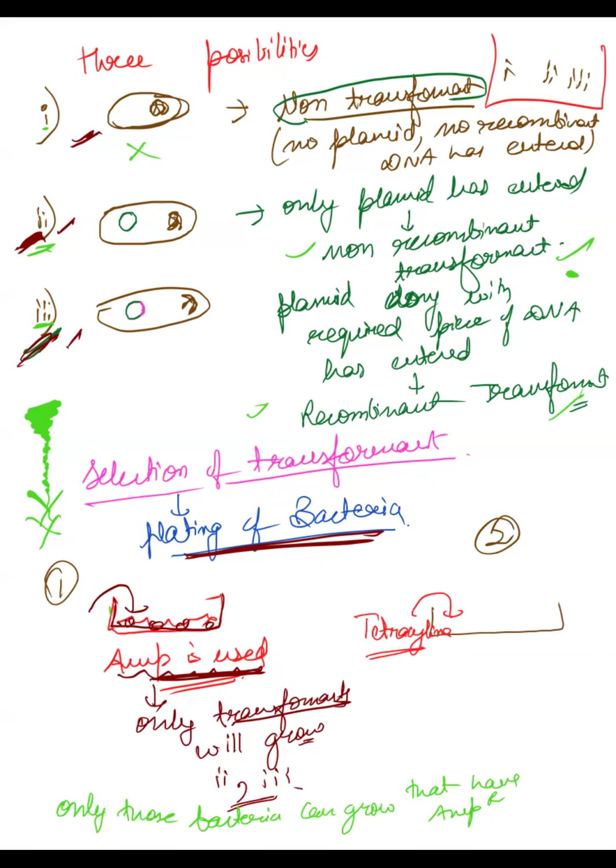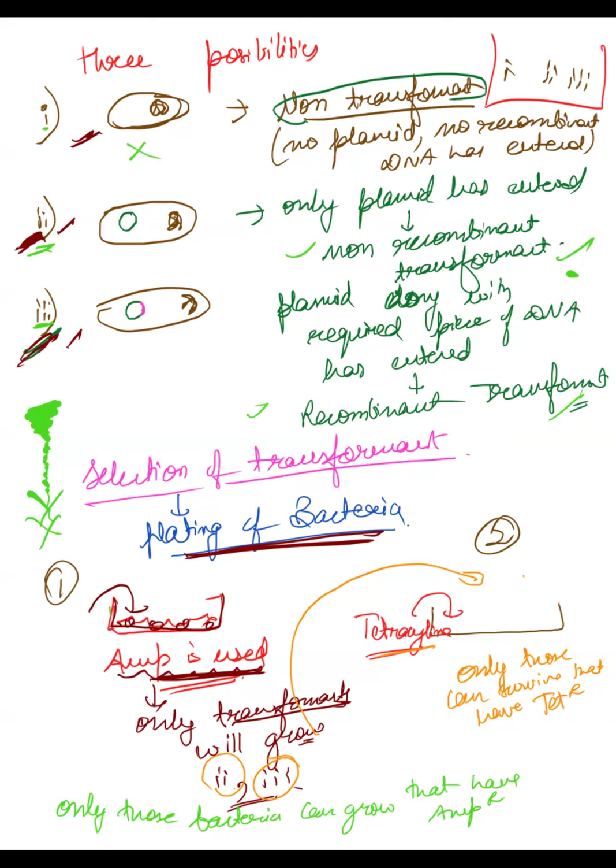Now here only those can survive that have tetracycline resistance, which can resist tetracycline. Now you have these two left, second and third. You put them in this plate. Now you tell me which one will be able to survive and which one will be dead. From second and third, if you put them in tetracycline, which one will survive?